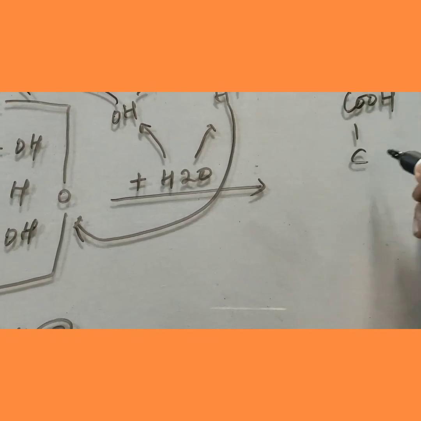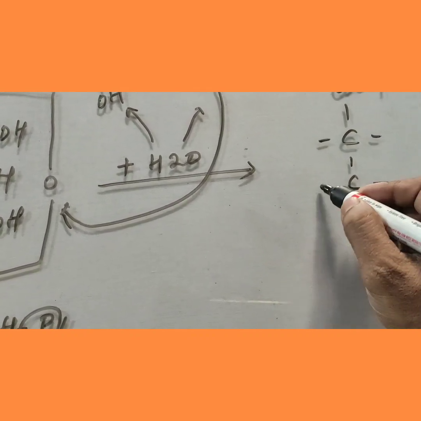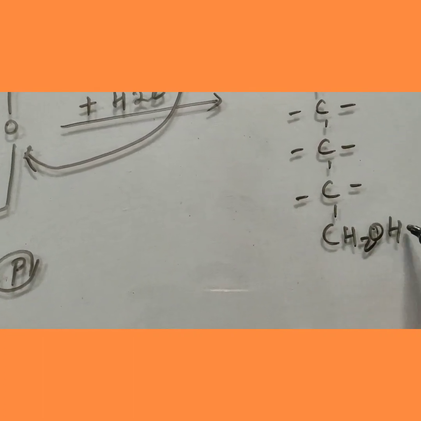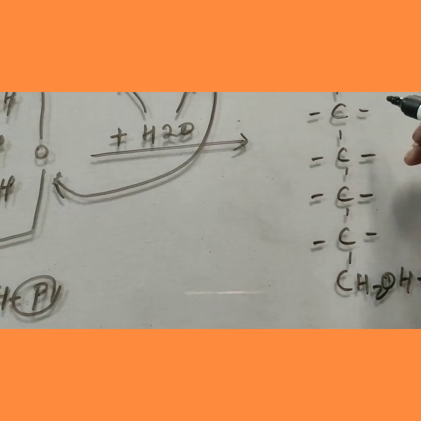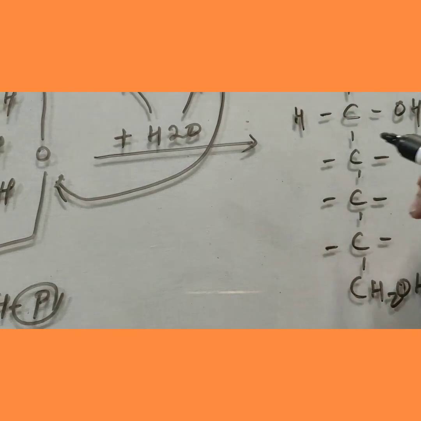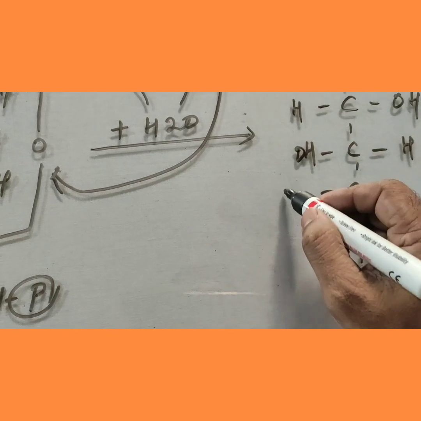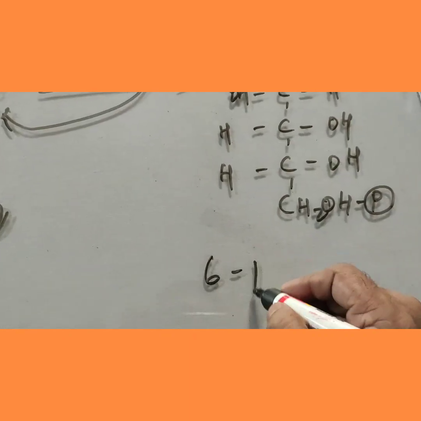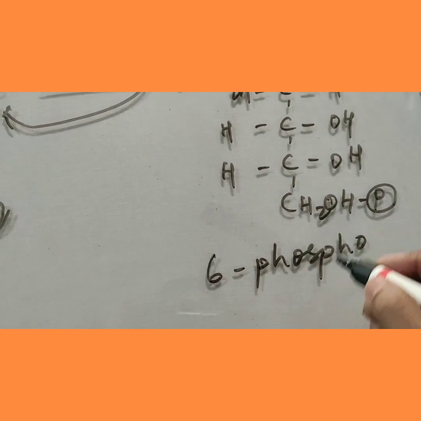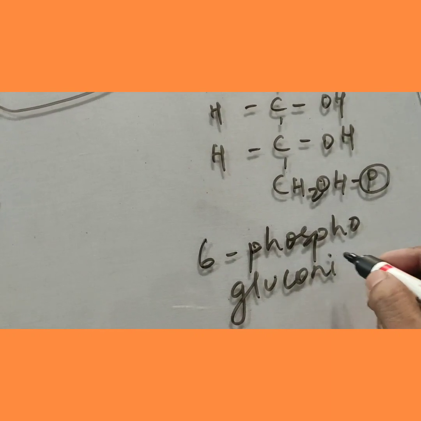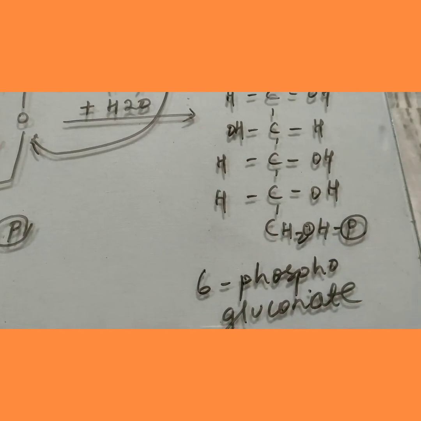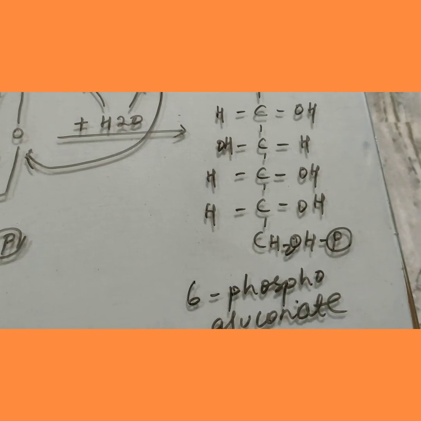Then as usual, the other structure, 3 4 5. The 6th one is CH2OH attached to phosphate. We have to write it HOH, OHH, HOH, HOH. This is called as 6-phosphogluconic acid or gluconate. That means gluconolactone is converted into 6-phosphogluconate.